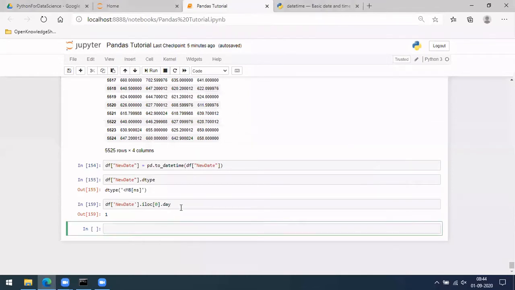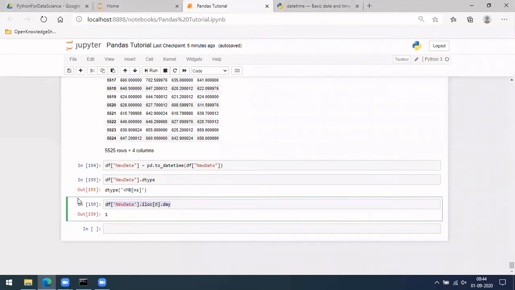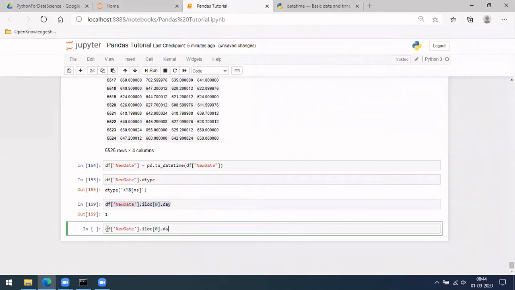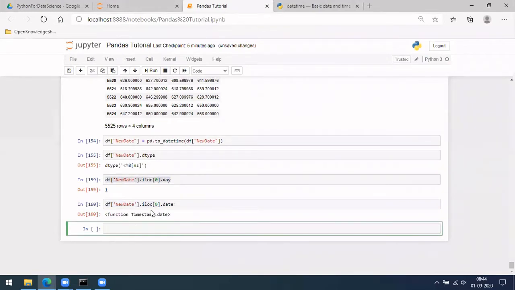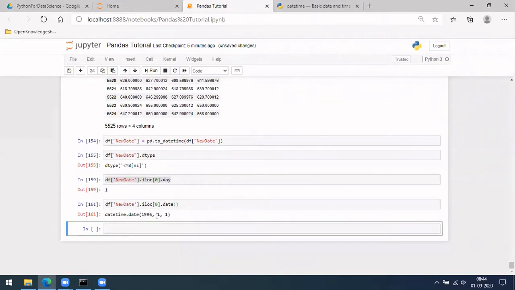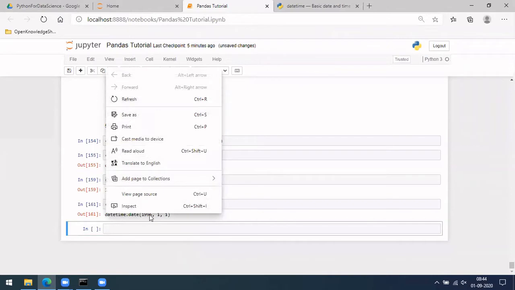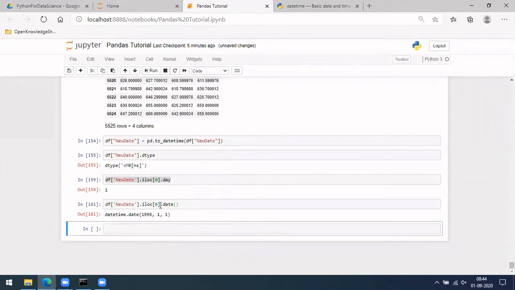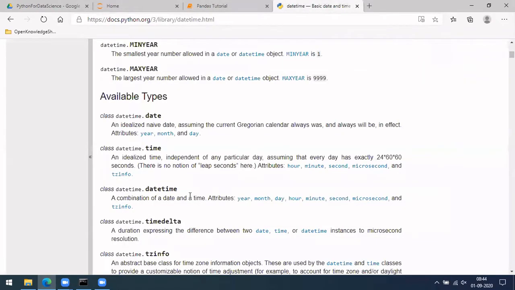Yeah, there is this dot date. Let me see the dot date of it. It is saying function, so we have to put parentheses. If you see here, it's datetime dot date, and there is some specific format in which it has stored it. That is this datetime format.